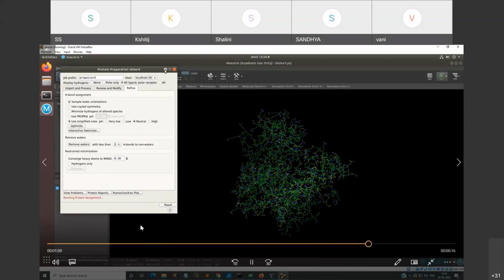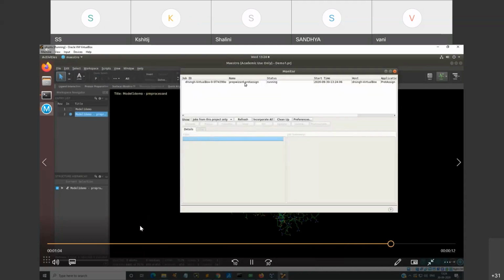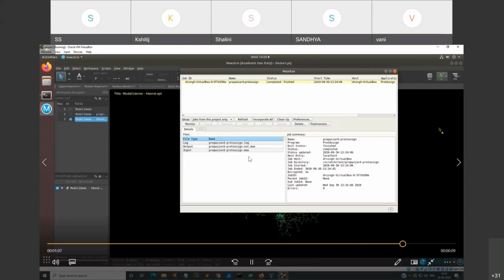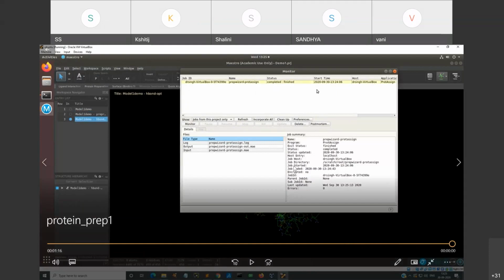Once you are preparing your protein with the neutral pH, you can monitor it with the wizard also. Herein you can see how the preparation of your protein is completed, and in the log box, the job summary appears. I will repeat this once again.